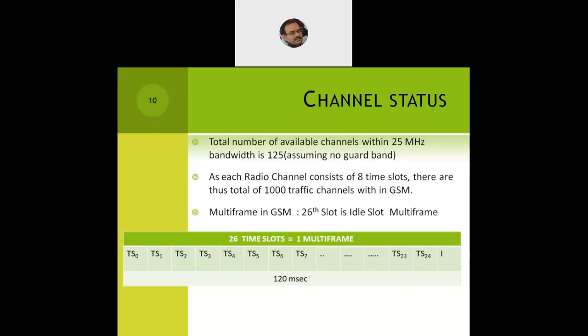So a single frame has 8 time slots of 4.615 milliseconds, and every slot will have 156.25 bits. But in a multi-frame, we have 26 time slots with the last slot left blank. Just like what we discussed in our last lecture, where we have FDMA and TDMA, even with time division multiplexing we used to have framing bits.